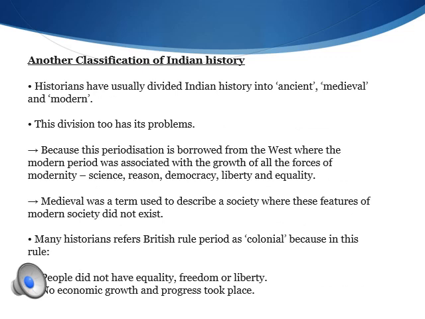So we have seen how James Mill divided Indian history into three sections: Hindu, Muslim and British. In the same manner, another classification of Indian history, as per the historians, usually divides Indian history into ancient, medieval and modern. Modern India was the India that talked about equality, fraternity and freedom and so on.